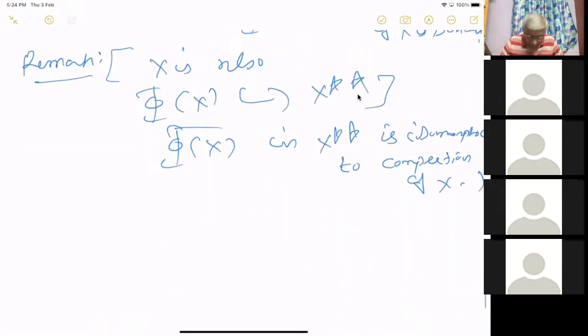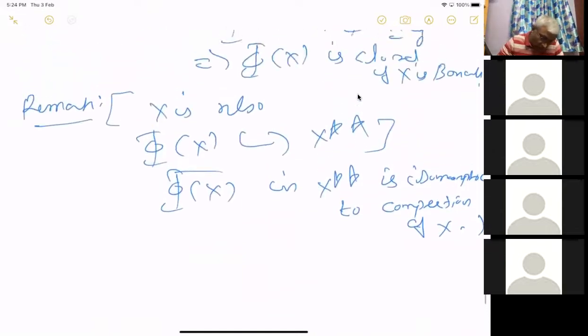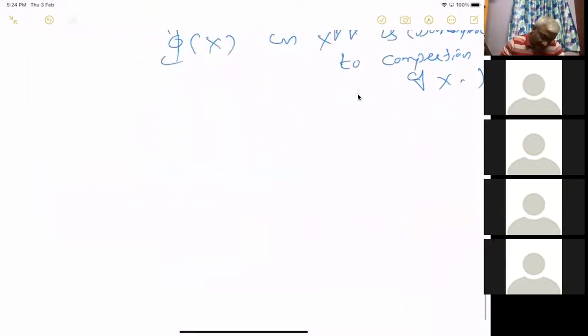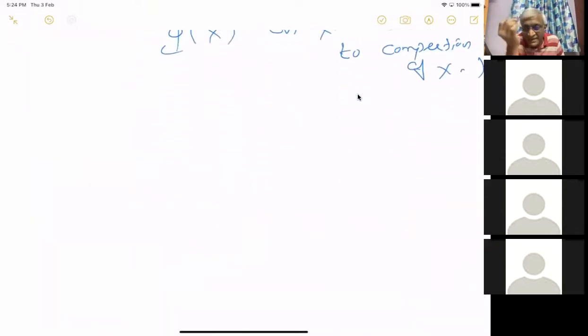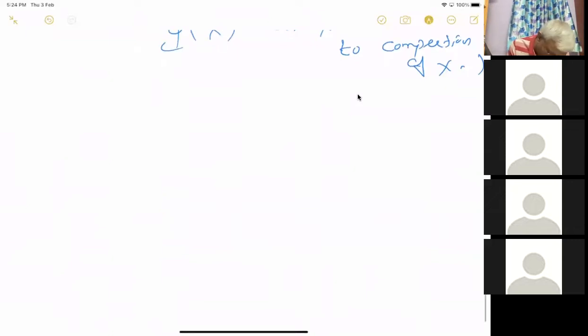Okay. So what we have done is, if we have a normed linear space X, we can embed it into X double star as an isometric subspace. If they are equal, then we call that reflexive.